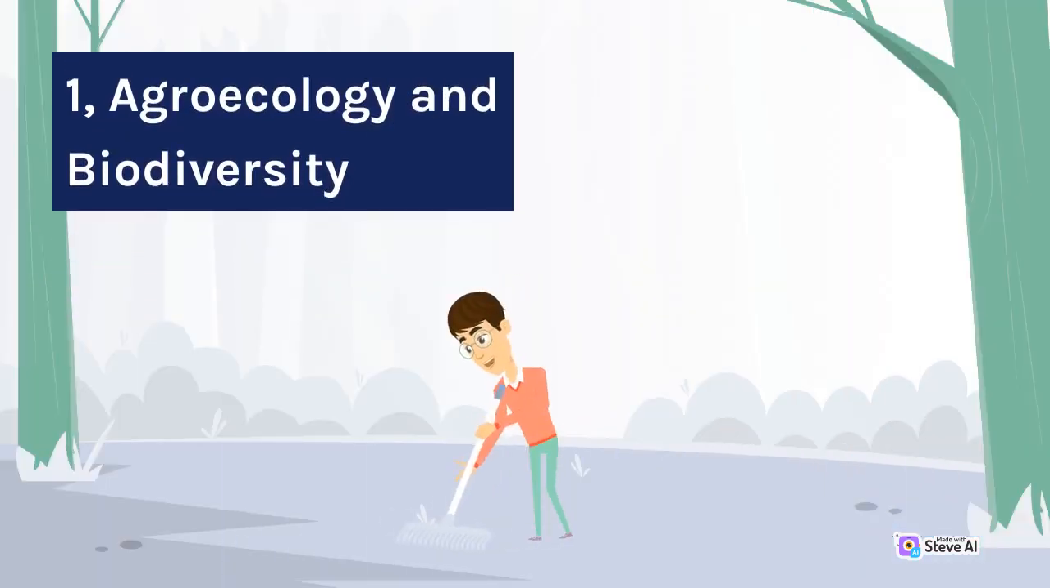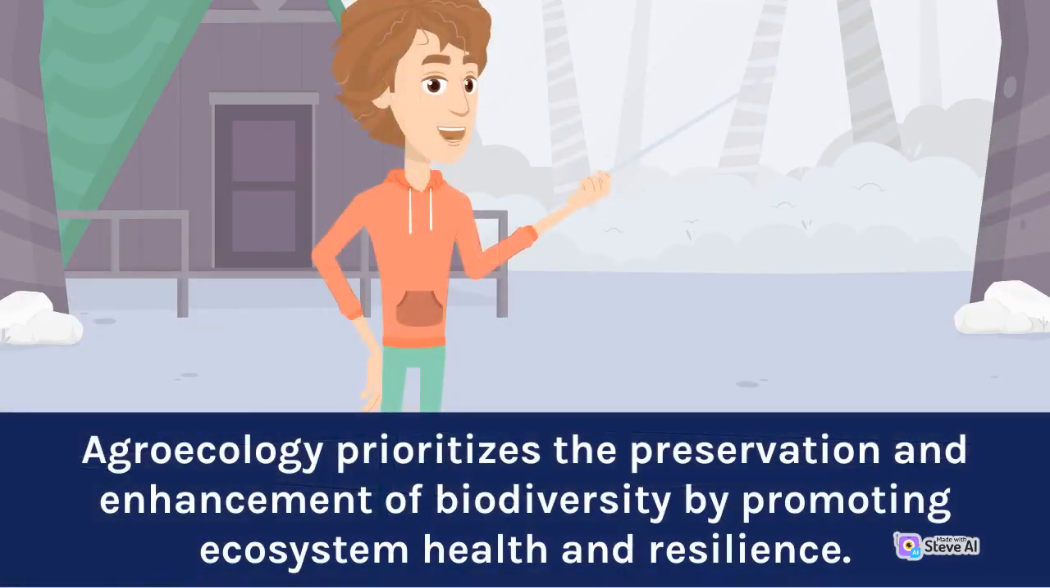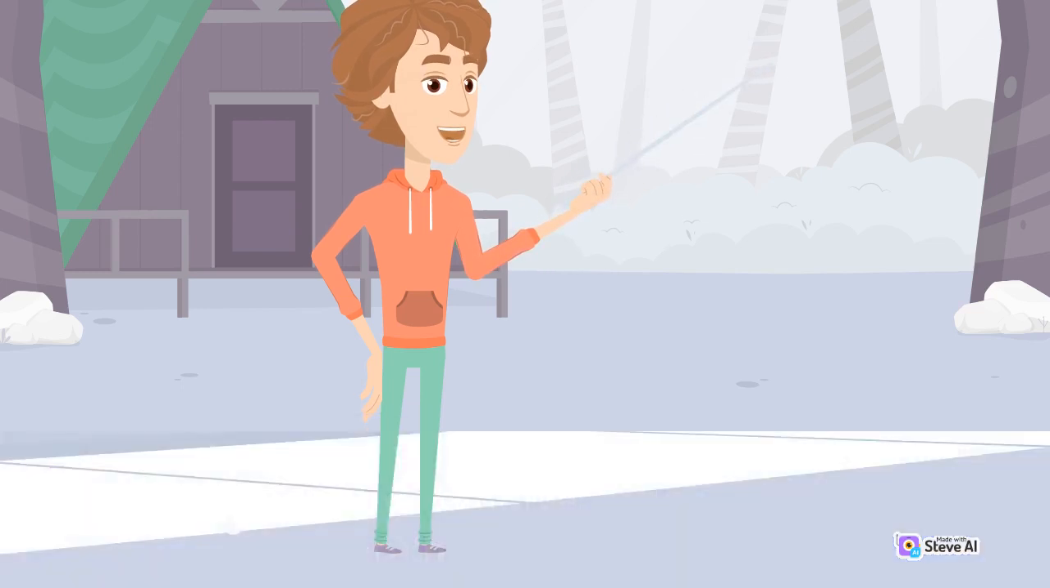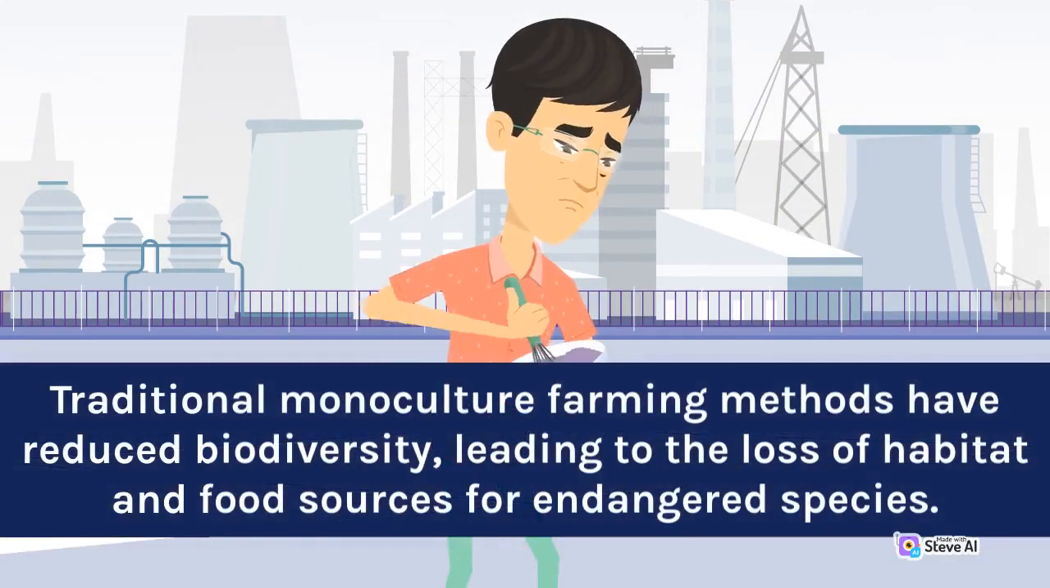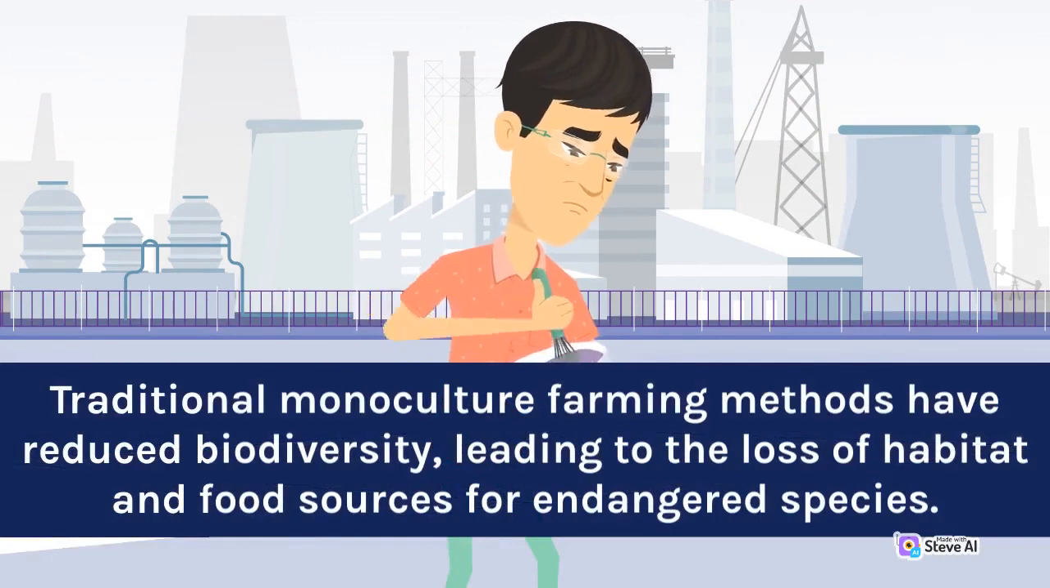1. Agroecology and biodiversity. Agroecology prioritizes the preservation and enhancement of biodiversity by promoting ecosystem health and resilience. Traditional monoculture farming methods have reduced biodiversity, leading to the loss of habitat and food sources for endangered species.